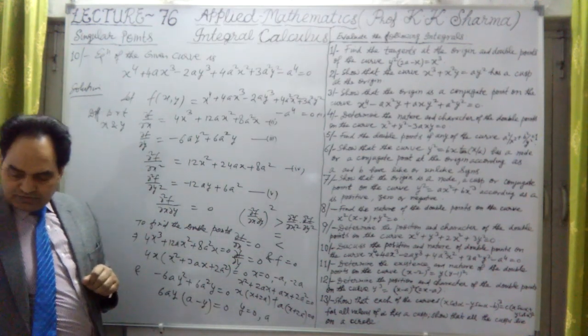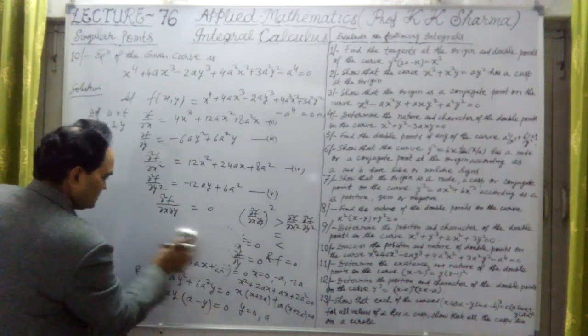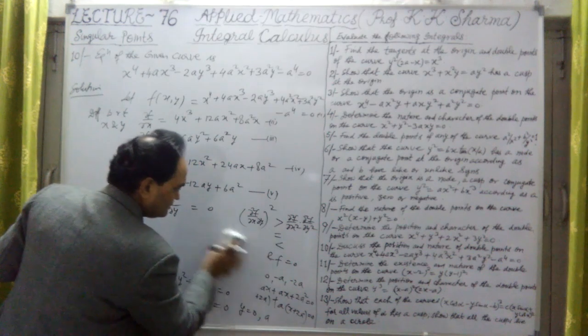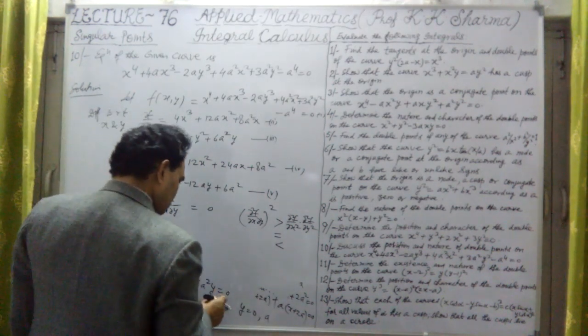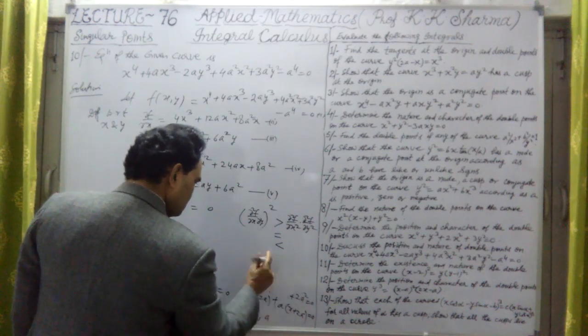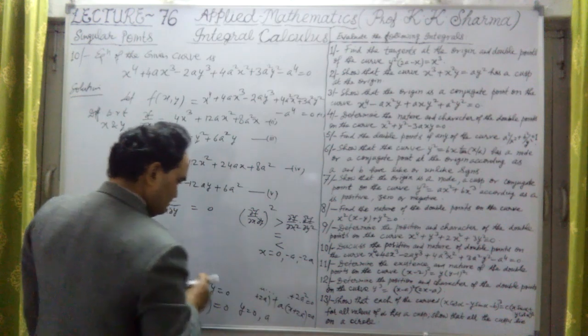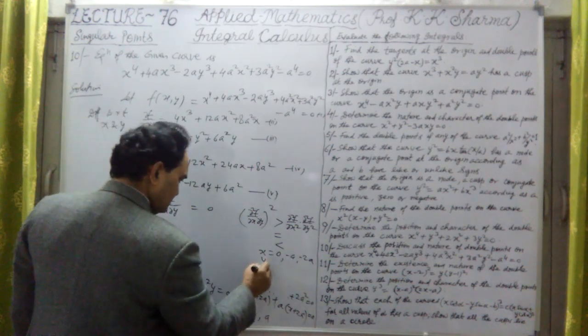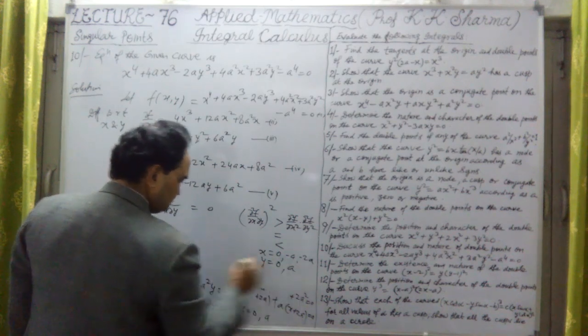What are those points? Let me write down those points now. Therefore, the required points are here: x was 0, minus a, and minus 2a, and y is 0 and only a, positive.